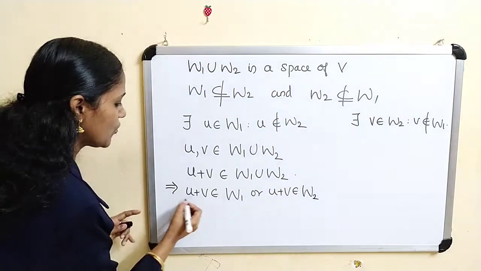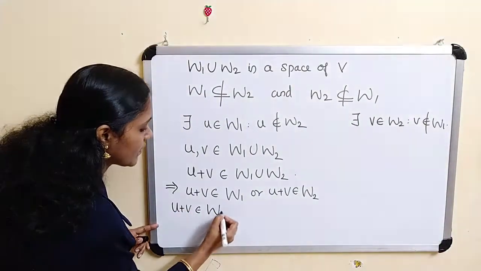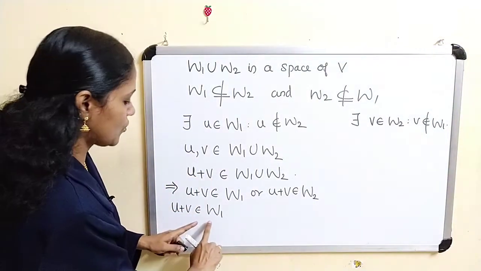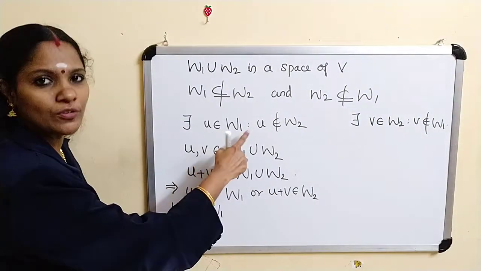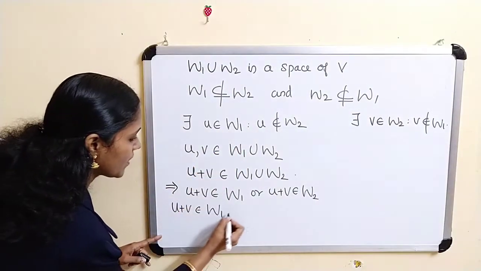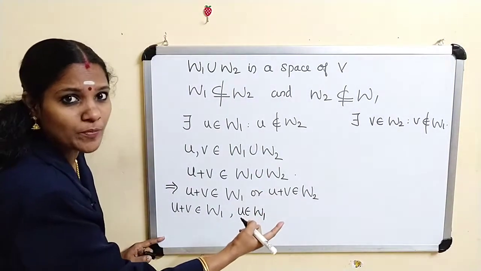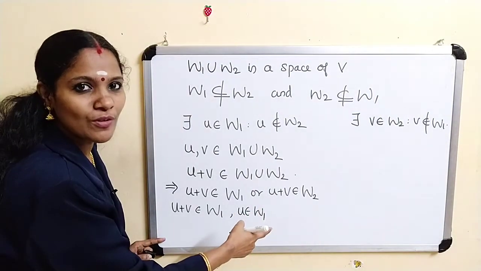Suppose U plus V belongs to W1. U also belongs to W1. As W1 is a subspace, U belongs to W1 implies minus U also belongs to W1.